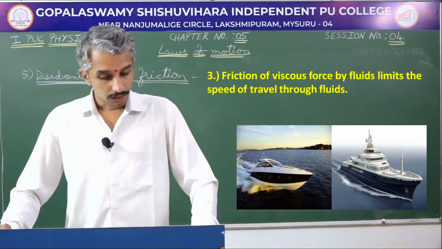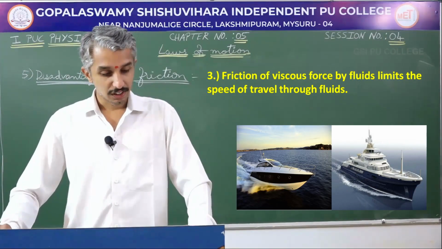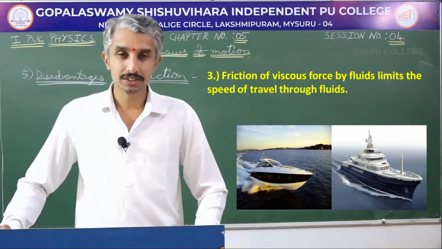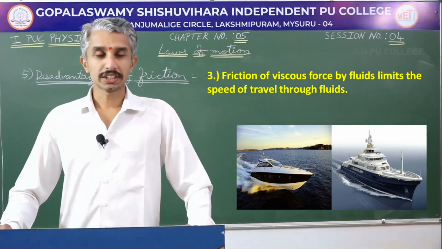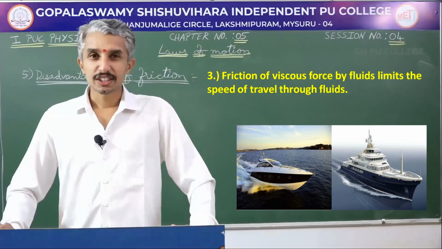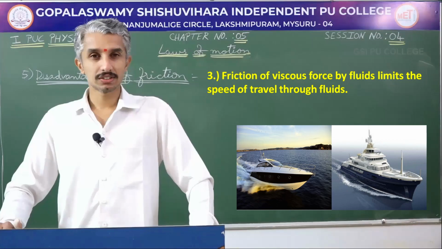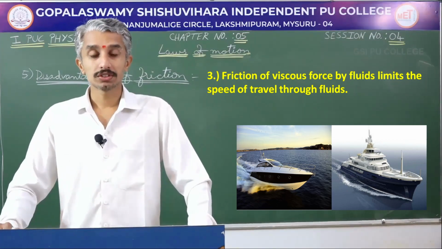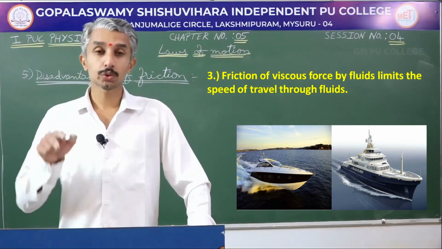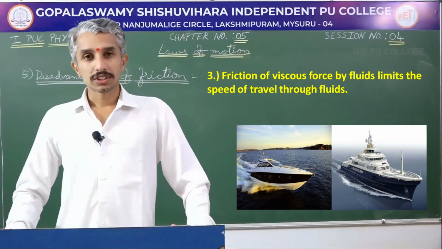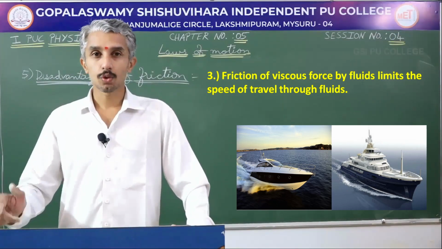Friction or viscous force in fluids limits the speed of travel through fluids. If we have seen bullet trains, the front portion of the bullet train is streamlined, in the shape of an arrow. This is to reduce the friction while moving through air. Air also gives friction, and so does water.